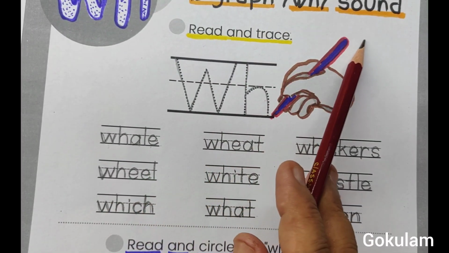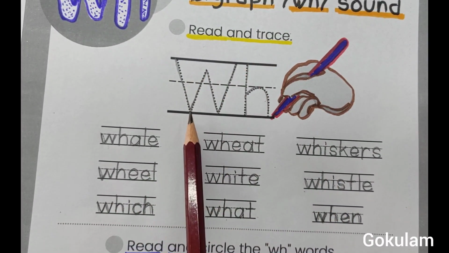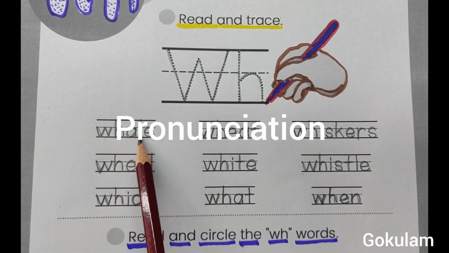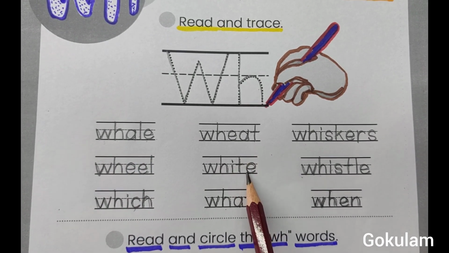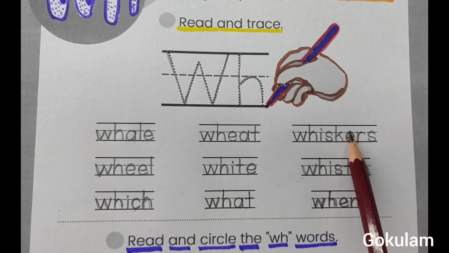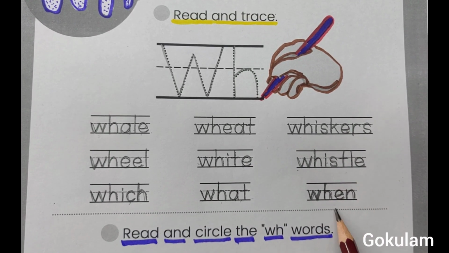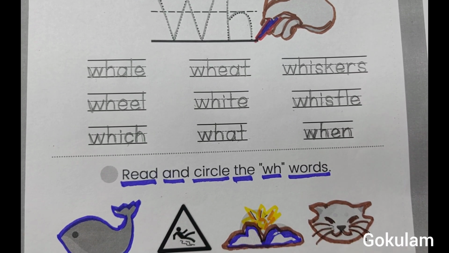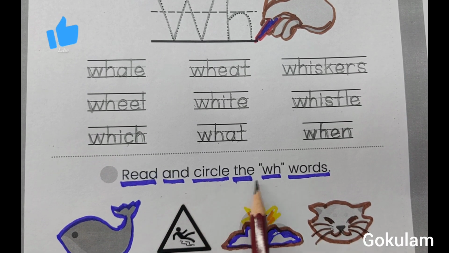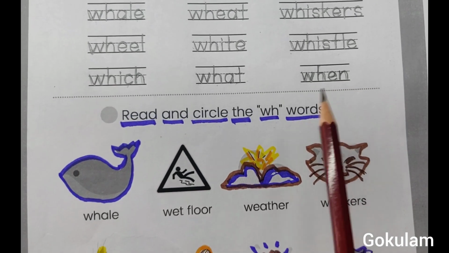Digraph. WH sound. Read and trace. WH. Whale, wheel, which. Wheat, white, what. Whiskers, whistle, when. Next, read and circle the WH words.